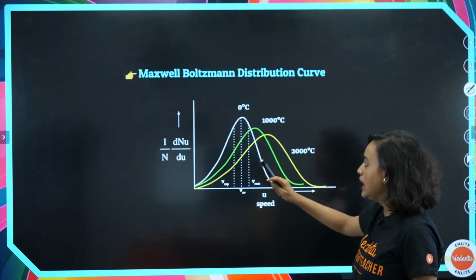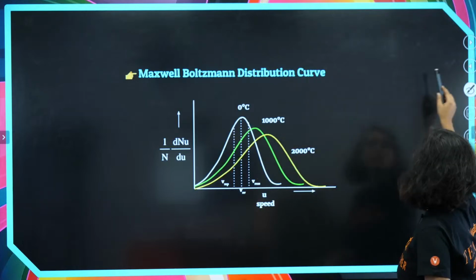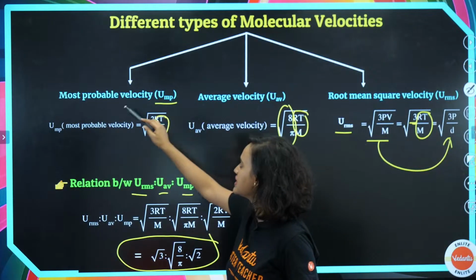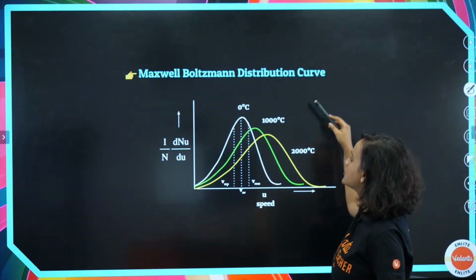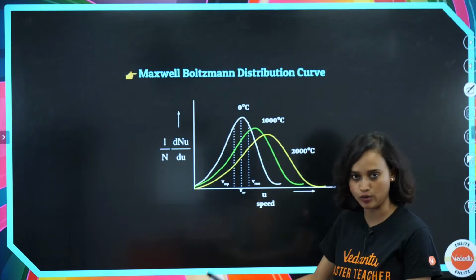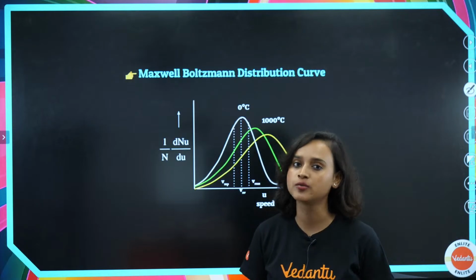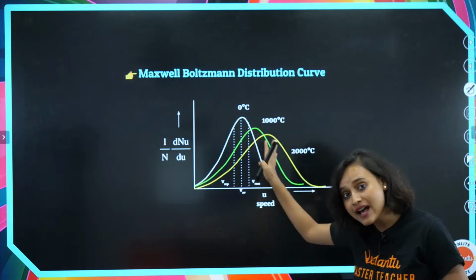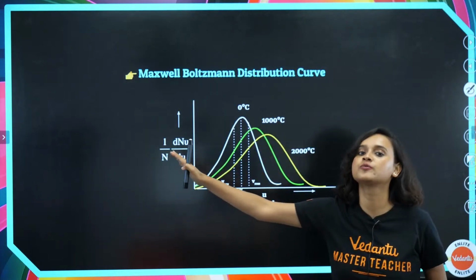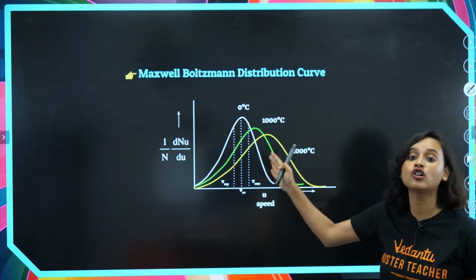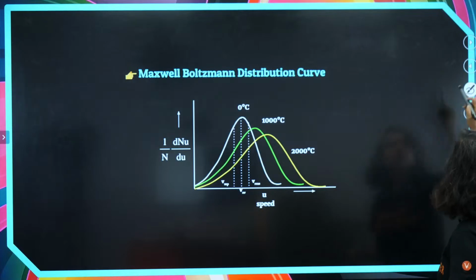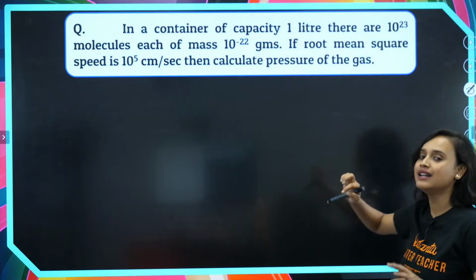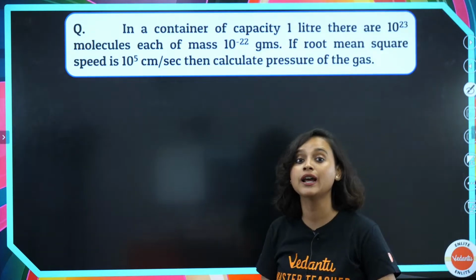From these relations that we saw, the Maxwell-Boltzmann distribution curve came here. This has only come from all those velocities that we have studied. Moving on, let's try to do a question. Let's apply what we have just learned.